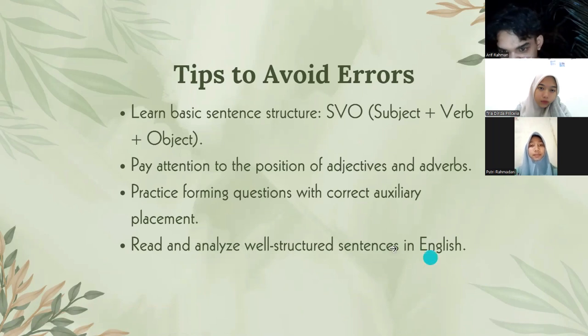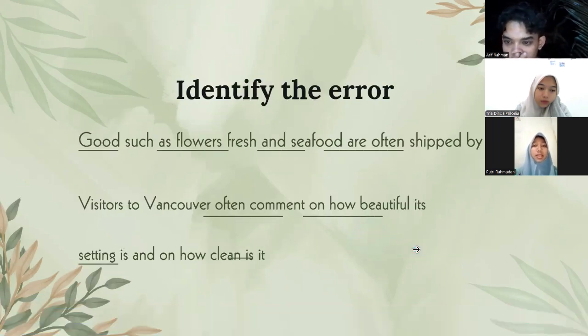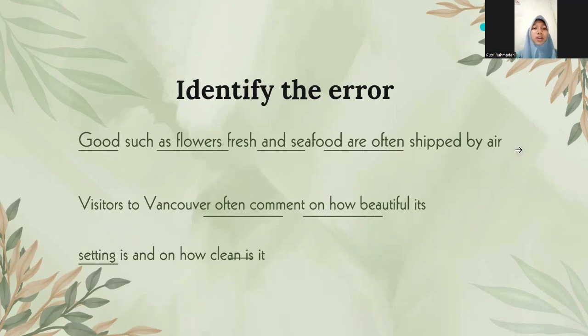Okay, next. This is a sample item from identify the error. The first one is "goods such as flour fresh and seafood are often shipped by air". The error in this sentence is "flour fresh", because the adjective fresh must come before the noun flour.